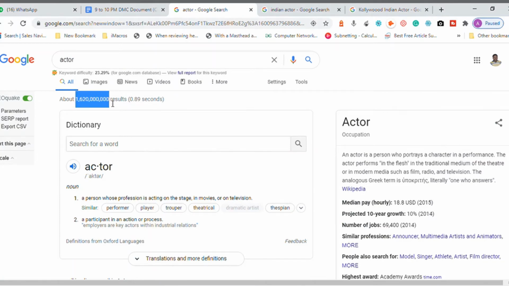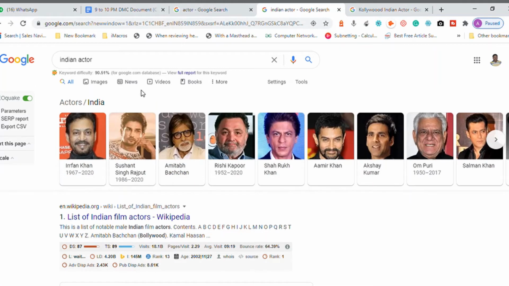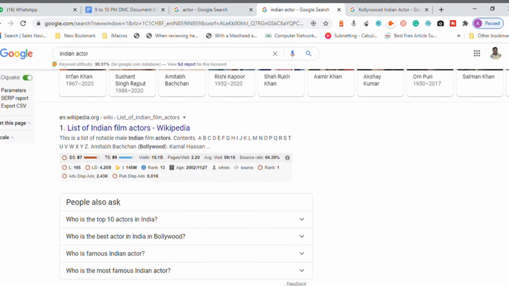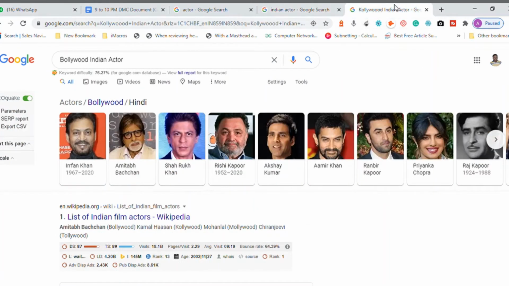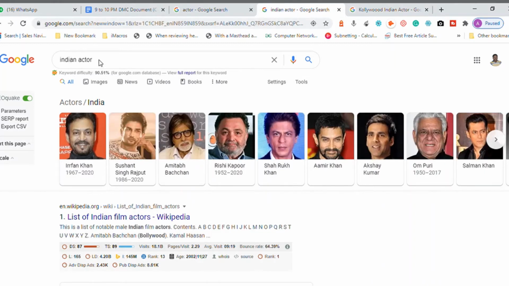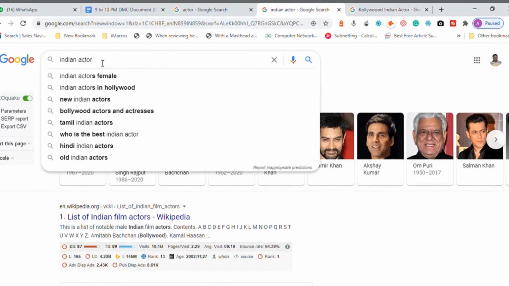I don't know how to count it. Two word keyword has got results. That's not showing, because of the images. How about the three word keyword? It is also not showing. Okay, so Indian actors.